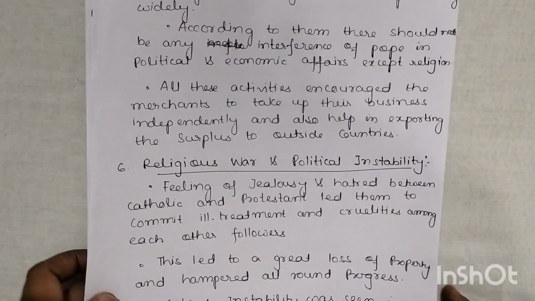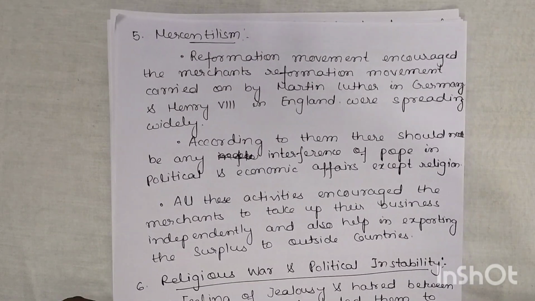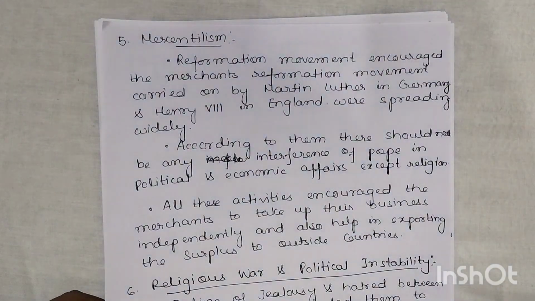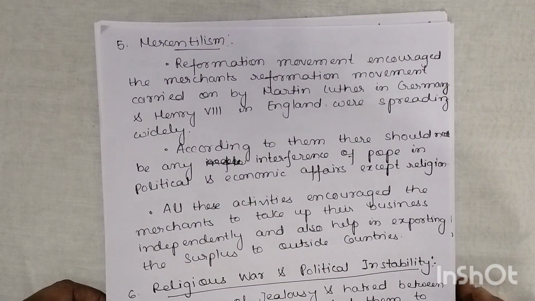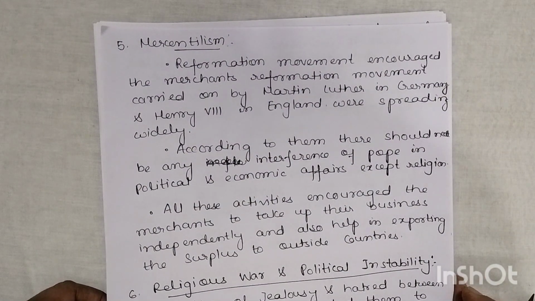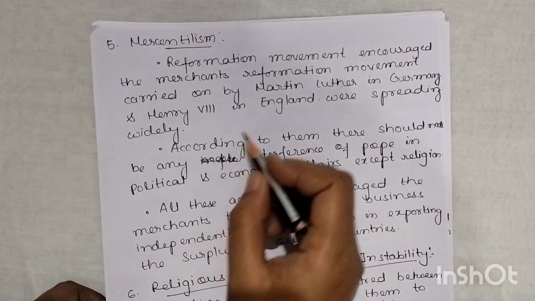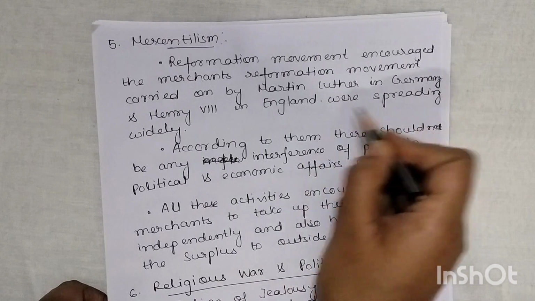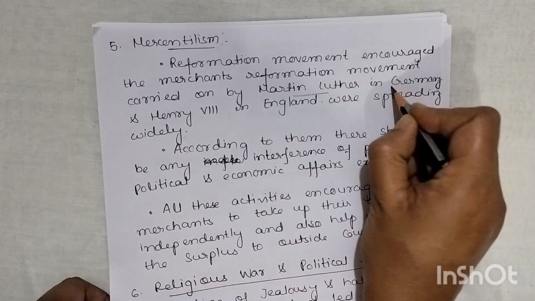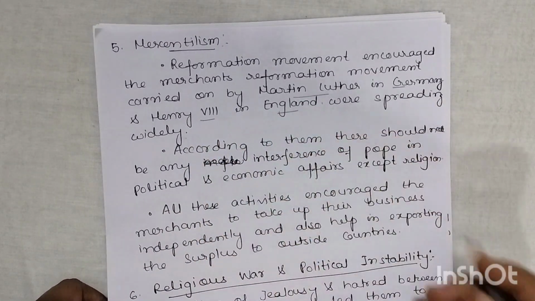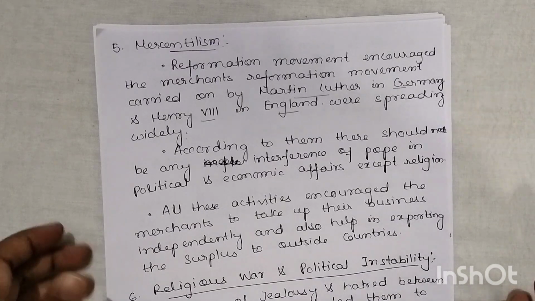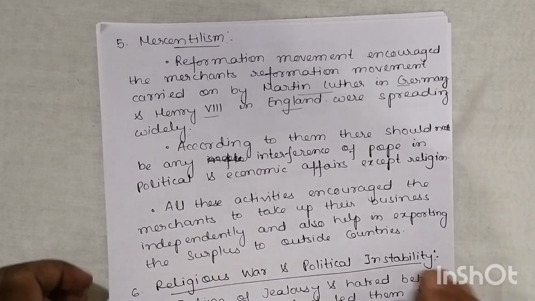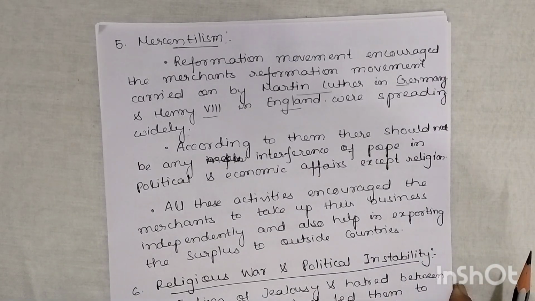After that, the next point is mercantilism. That one also brought new changes. The Reformation movement carried on by Martin Luther in Germany and Henry VIII in England was spreading widely. Since Martin Luther from Germany and Henry VIII from England were working very hard and spreading reformation, we see a new group of people that came here.